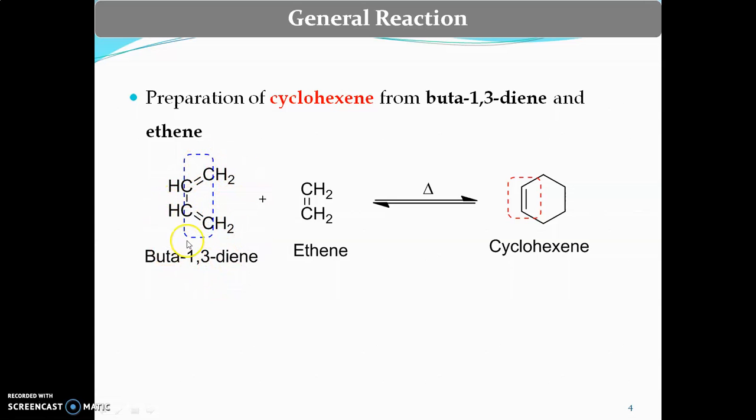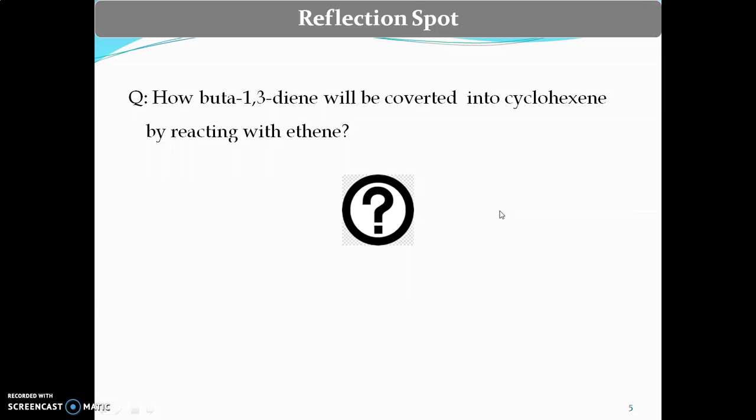Hence the name of the compound is buta-1,3-diene. It reacts with ethene, that is a 2 pi electron system, to generate cyclohexene, the cyclic adduct containing 1 pi bond.